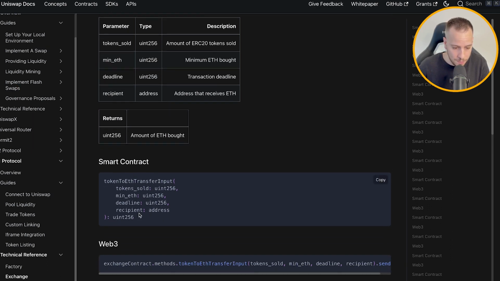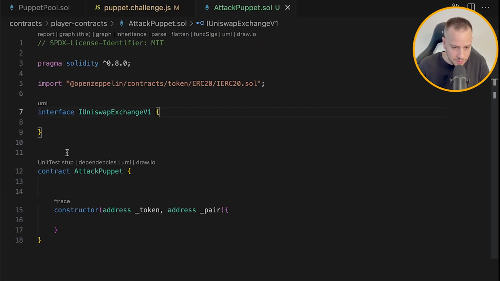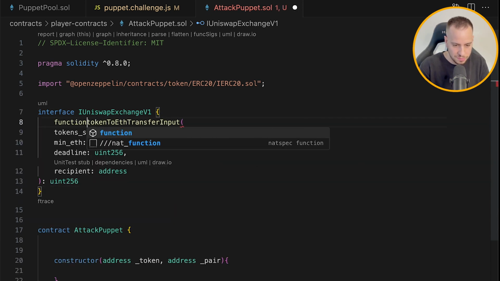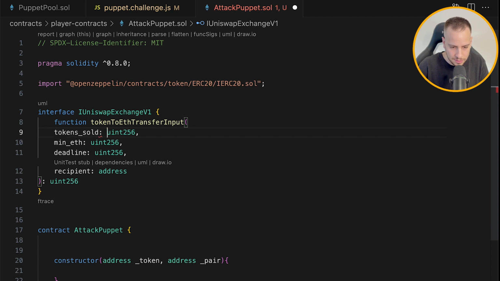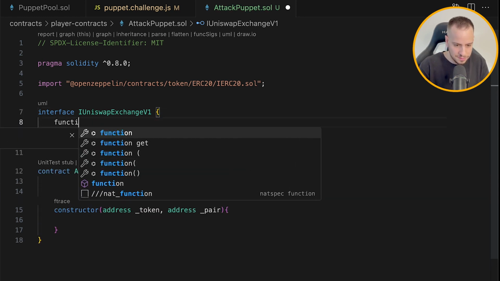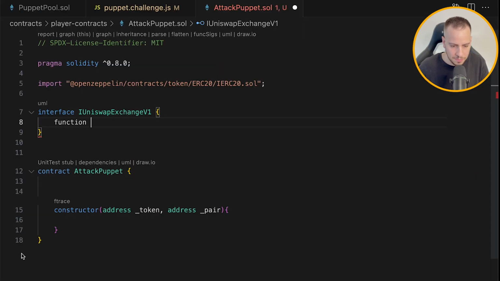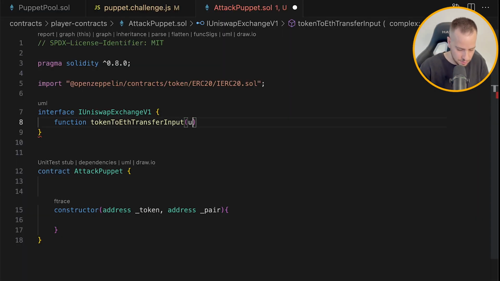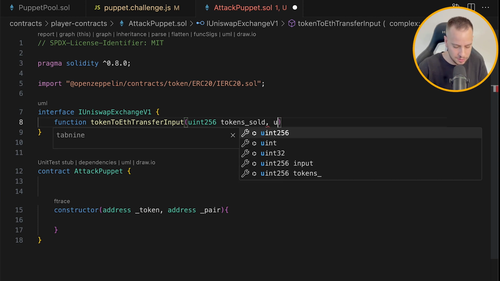So I'm gonna copy this one to my interface over here. So this will be the function. Let's just copy it. And I will just change it to function, and copy the name over here, and it will receive this uint256 of tokens sold. How many tokens we want to sell?